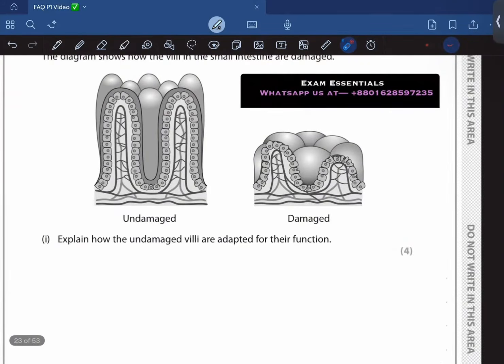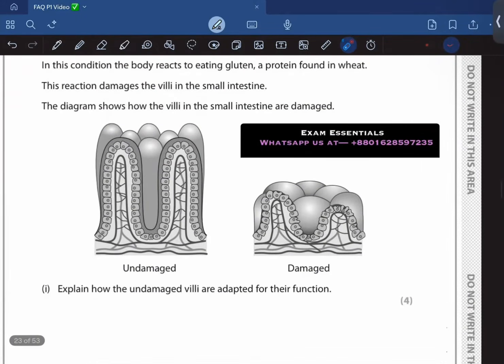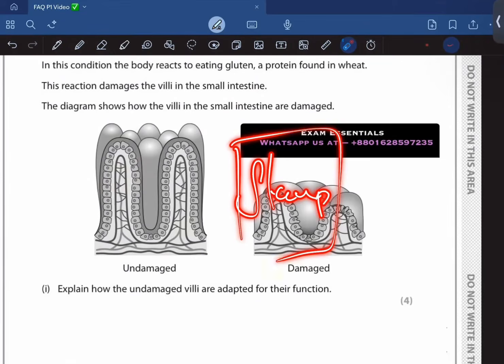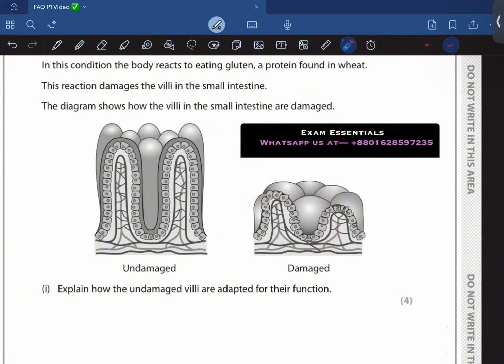So basically, inside this villi, there are these microvilli, right? Tiny hair-like structures that increase the surface area and hence the rate of diffusion. And also they are covered with these dense blood capillaries, and it means it maintains a steep concentration gradient to increase the rate of diffusion. And also these capillaries are one cell thick. This villi is made up of one cell thick, which reduces the diffusion distance and increases the rate of diffusion. And also there is this lacteal, and they are basically involved in fat and lipid absorption.